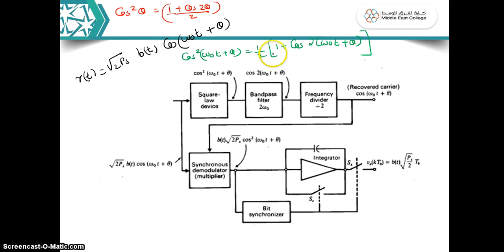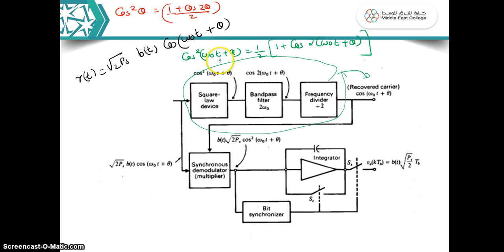Whatever DC components are there, here 1 by 2, it is a DC component. We are not interested in root 2 PS or BT over here. This part is exclusively for carrier recovery. So we are only interested in the carrier signal, and the amplitude is not of importance now.